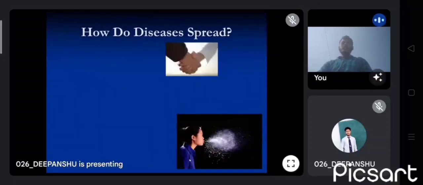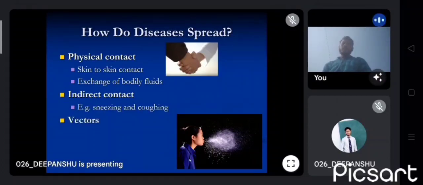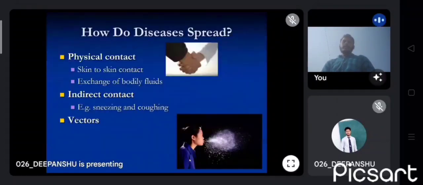Now, how do diseases spread? Disease can be spread by physical contact, like skin to skin contact, exchange of bodily fluids, and also by indirect contact, like sneezing and coughing, and vectors.